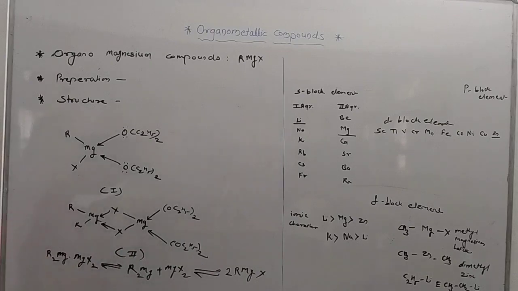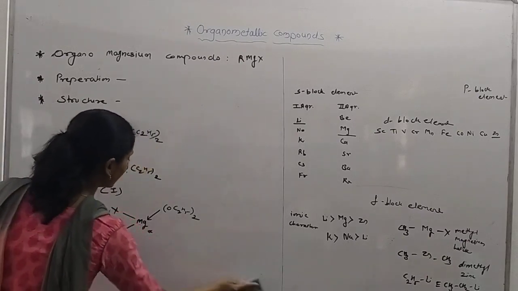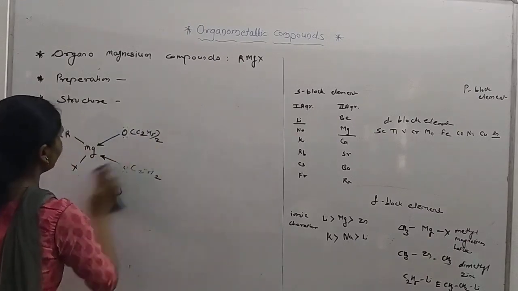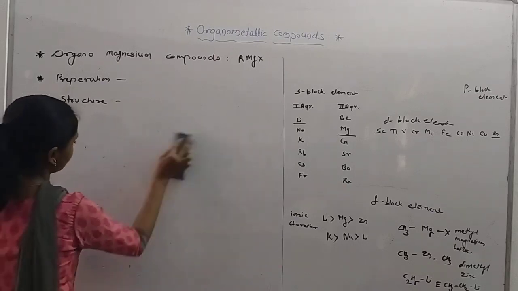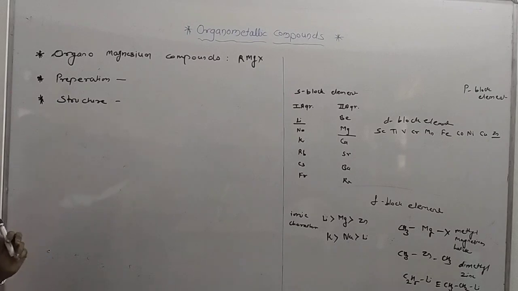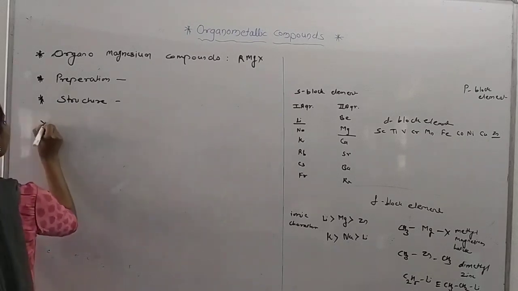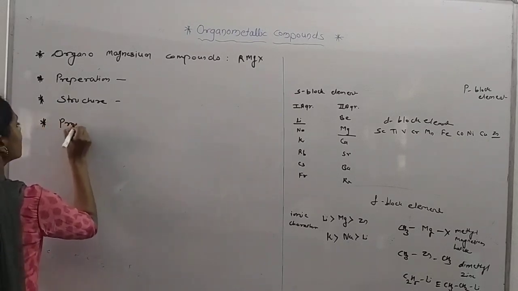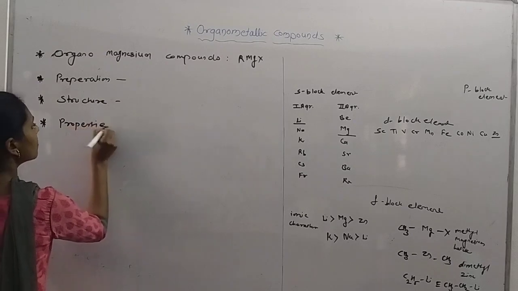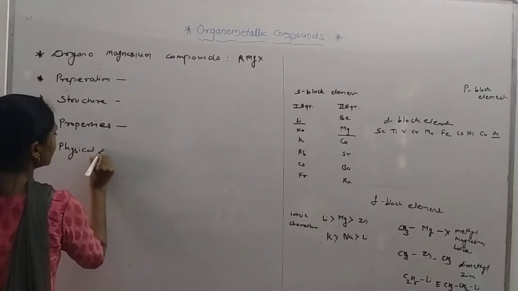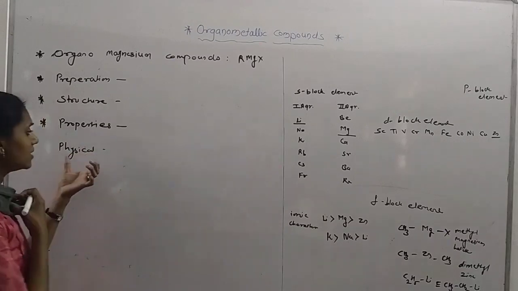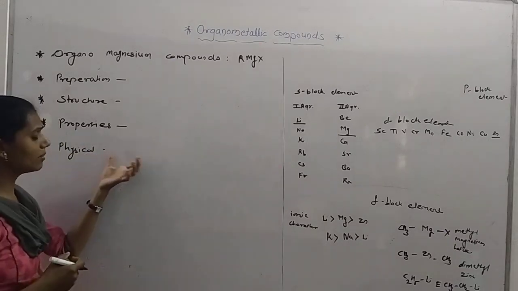When we study the properties of this organomagnesium compound, there are two kinds: physical and chemical properties. For physical properties, we see the nature of the compound.